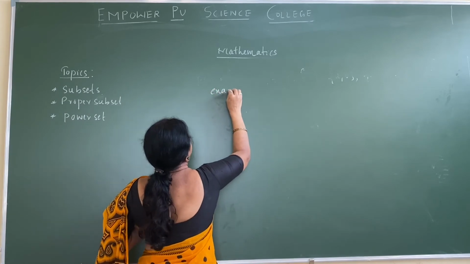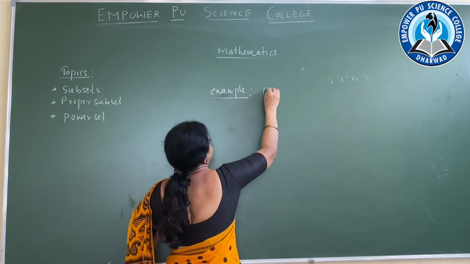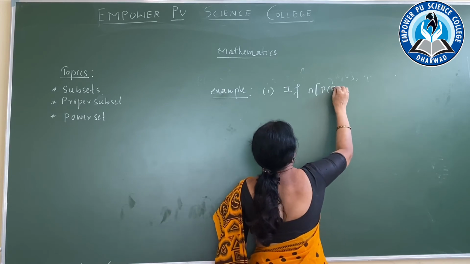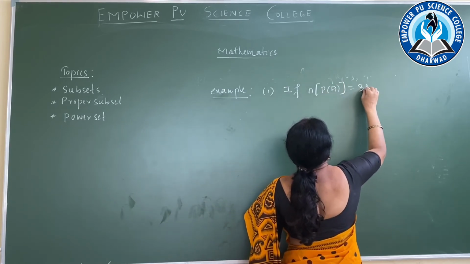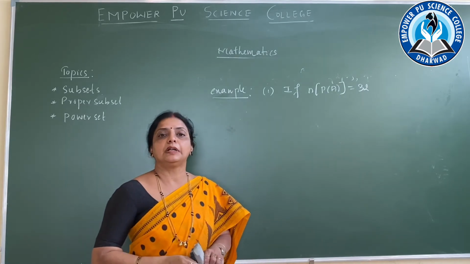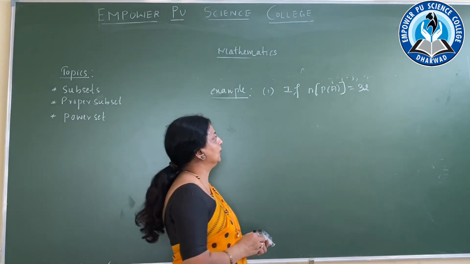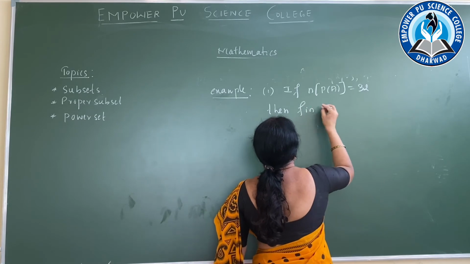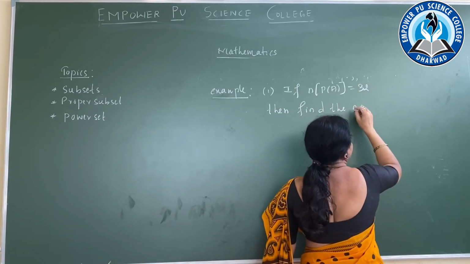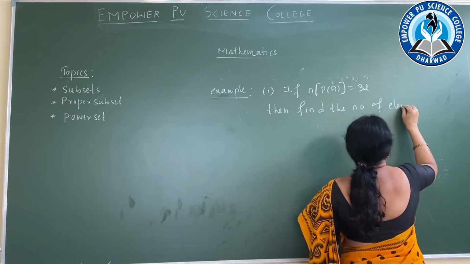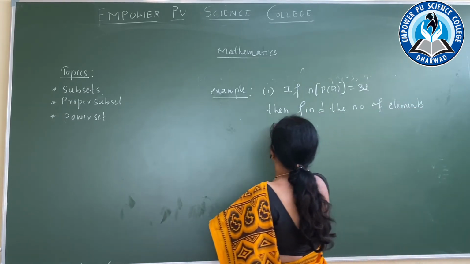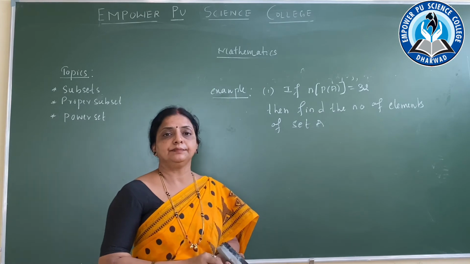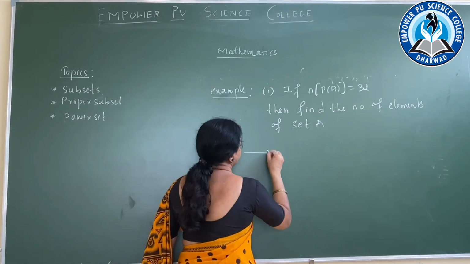Example 1. If n of P of A is equal to 32, if the number of elements of the power set is 32, then find the number of elements of set A. What is given, you try to see.